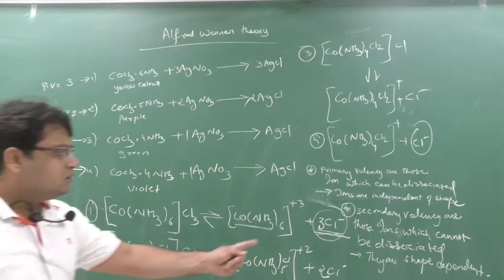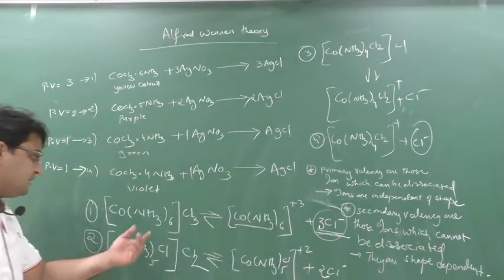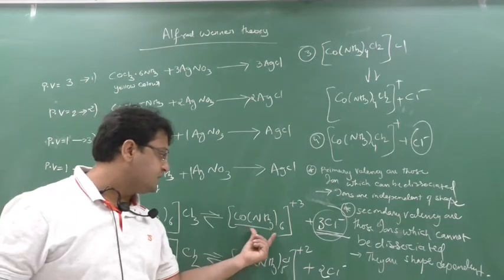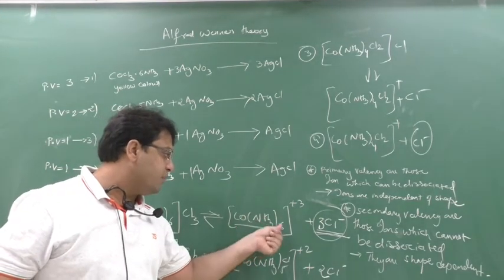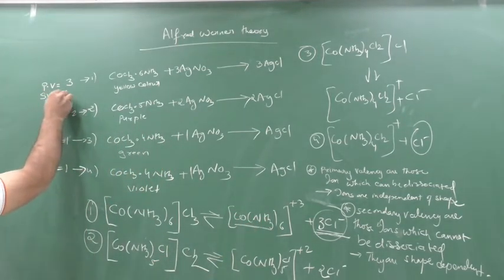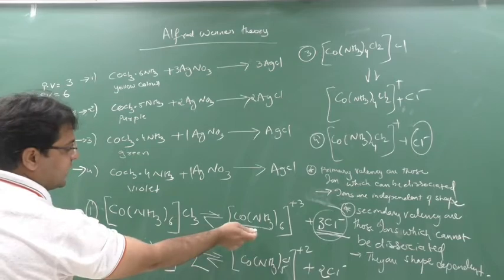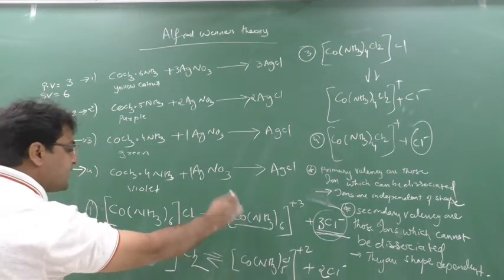So, secondary valency are those ions which cannot be dissociated. Now see here, this is the secondary valency. This cannot be dissociated. So these 6 ammonia here are considered to be ions. How many are there? Secondary valency. So here secondary valency is 6. Yes or no? So 6 are the secondary valency. This cannot be dissociated. આ છૂટું પડી શકતું નથી. એટલે આ secondary valency છે.